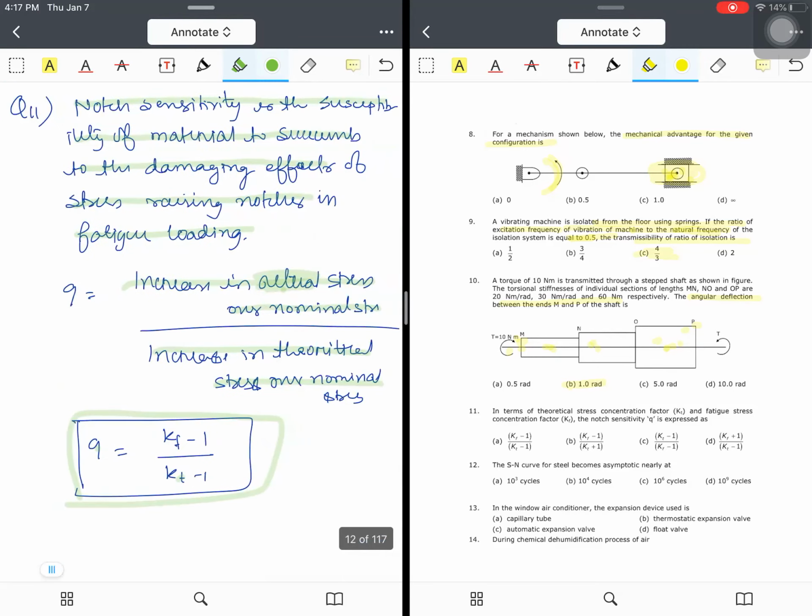Question number 11. In terms of the theoretical stress concentration factor Kt and the fatigue stress concentration factor Kf, the notch sensitivity q is expressed as.